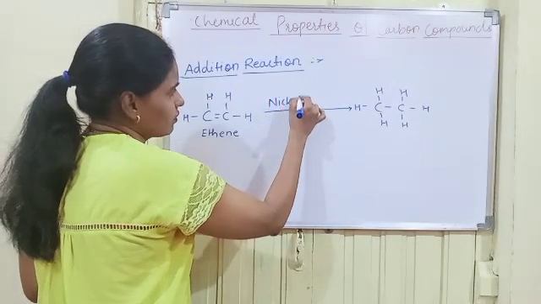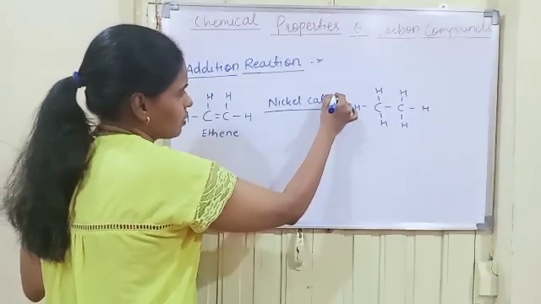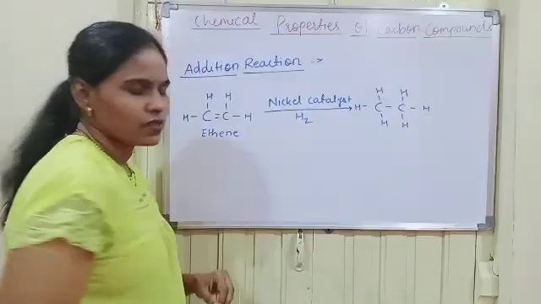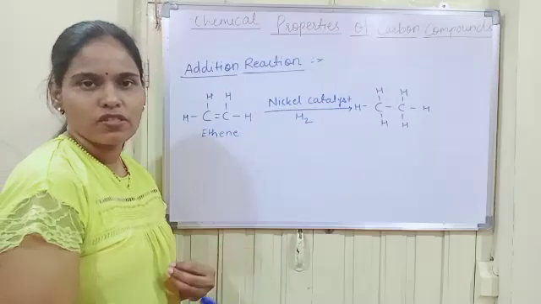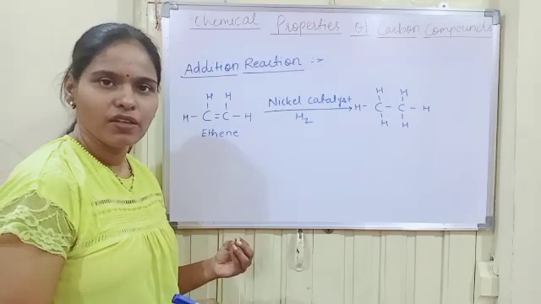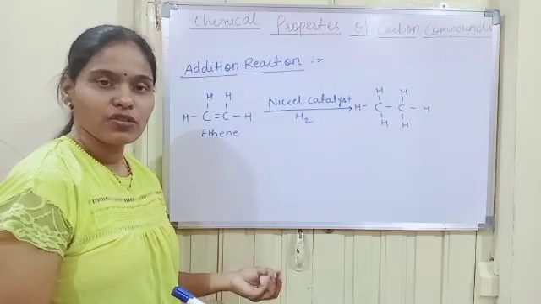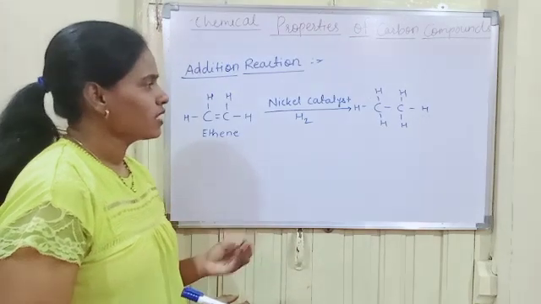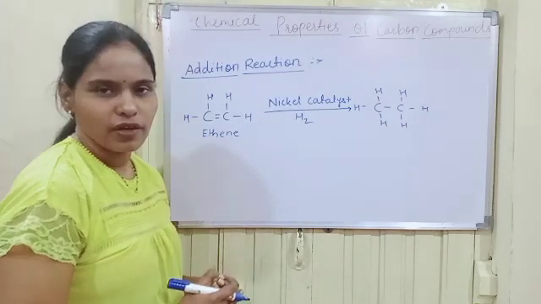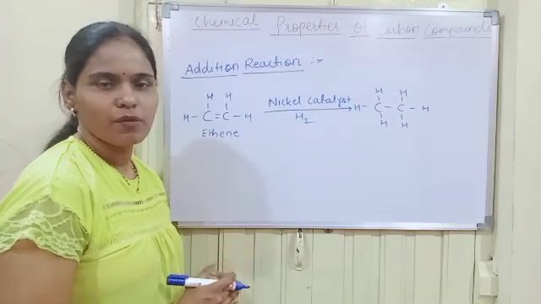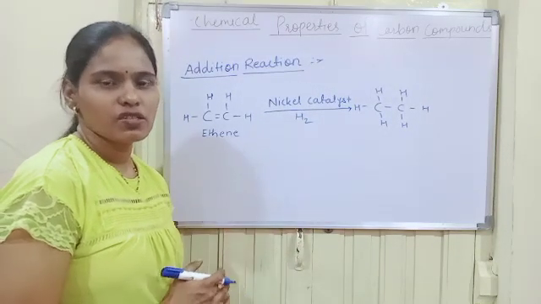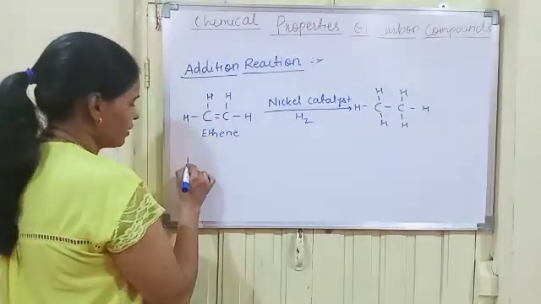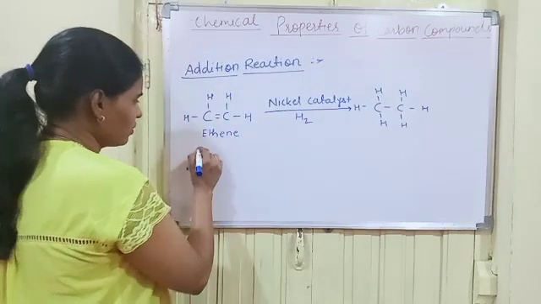What are catalysts? Catalysts are those substances that speed up the chemical reaction instead of being involved in the final product. So a catalyst can never be involved in the final product. They are used in the chemical reaction just to increase the rate of the chemical reaction. So, an example of addition reaction. Let us write this here.